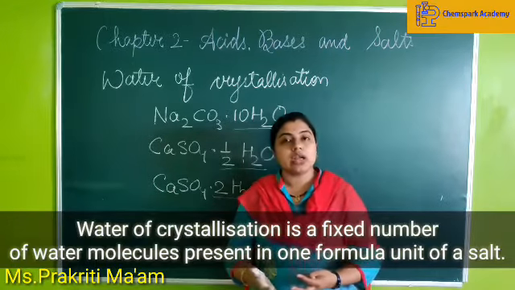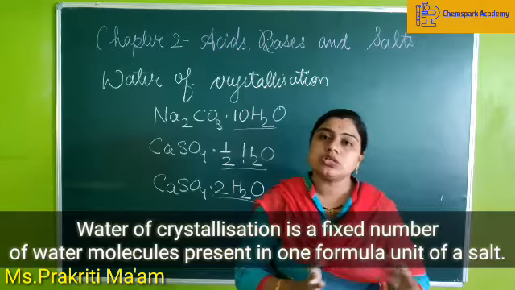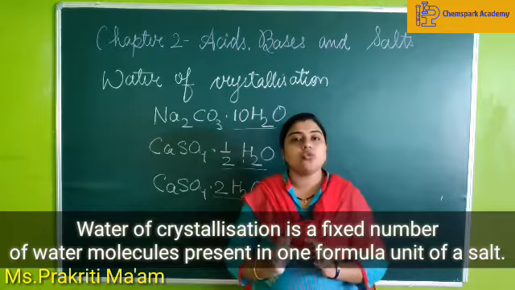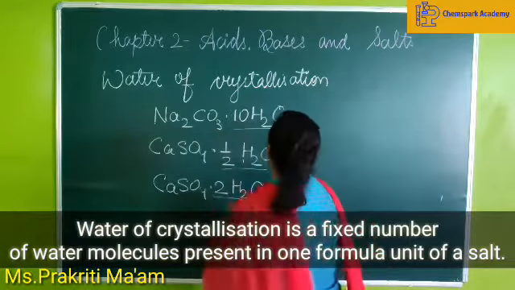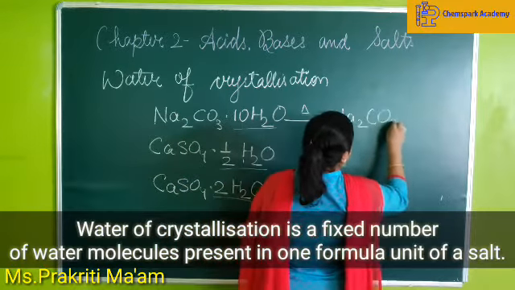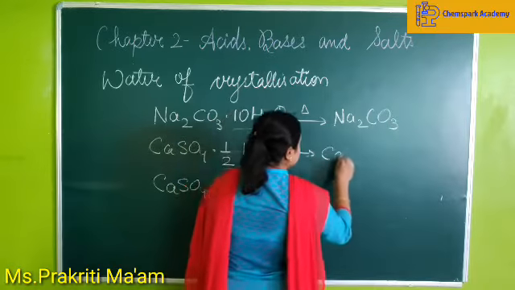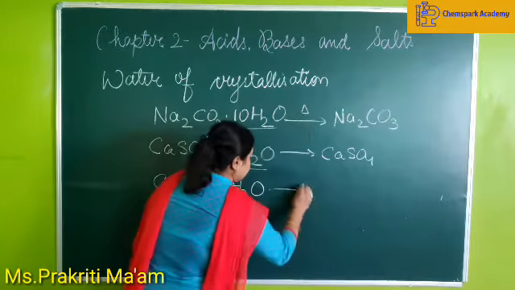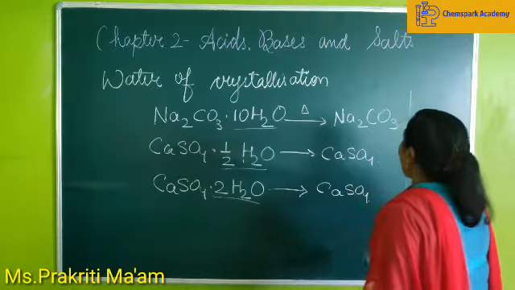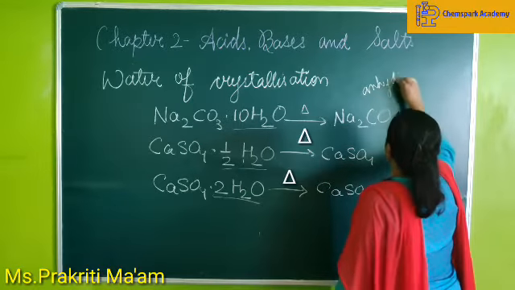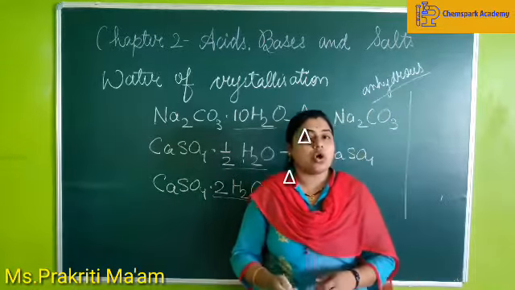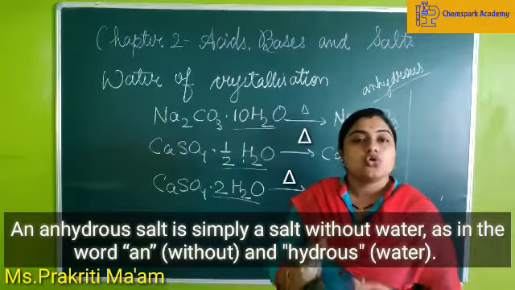when we heat that particular salt containing water of crystallization, the water molecules are removed and it becomes anhydrous. That is, now the salt would be without water. We have seen this, that when this compound is heated, it forms Na2CO3. When we heat this, it forms CaSO4, and we heat this continuously, it will again form CaSO4. So here all these are anhydrous, that is, now they do not have any molecule of water of crystallization. So this is all